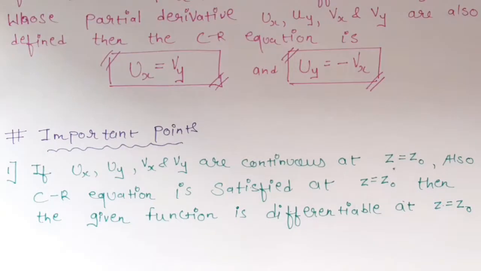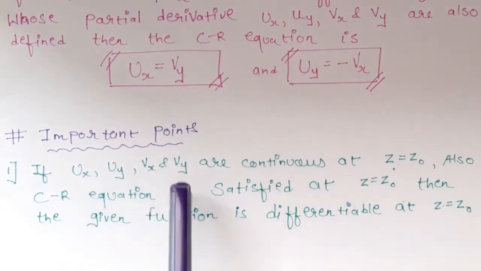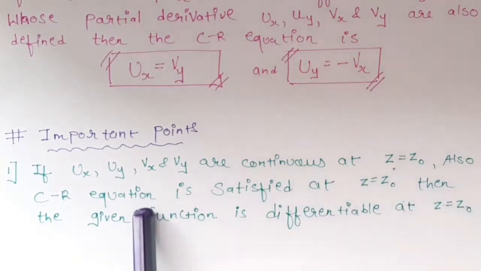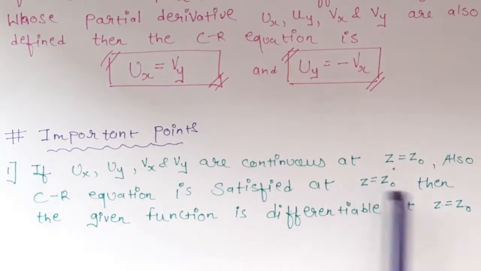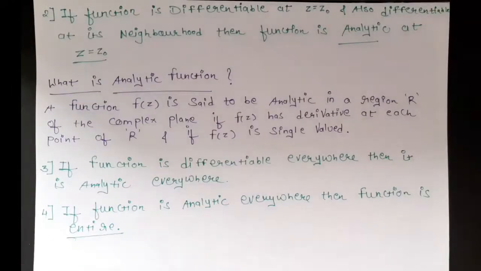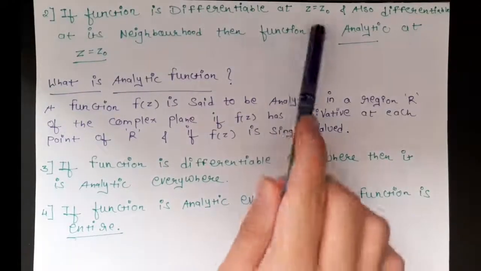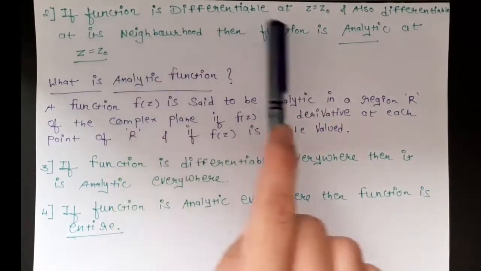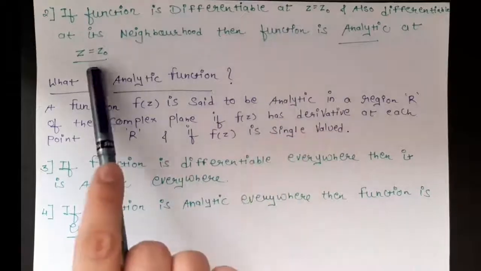Now note the following points, because these points are very important to understand the Cauchy-Riemann equation in detail. If ux, uy, vx and vy are continuous at a point, let's say z0, and the CR equation is satisfied at the same point z0, then the given function is differentiable at z equals z0. Next point, if the function is differentiable at z equals z0 and also differentiable at its neighborhood, then the function is analytic at z equals z0.